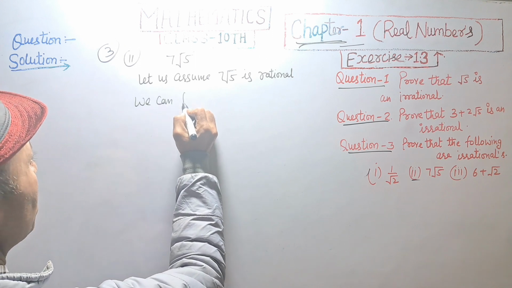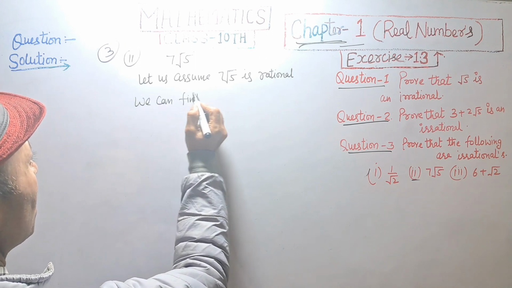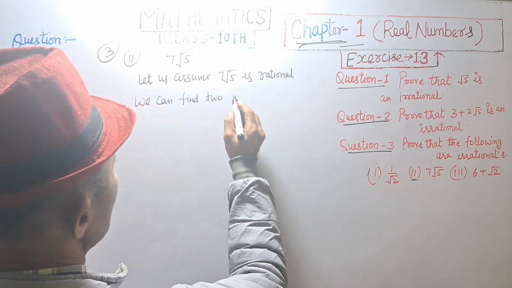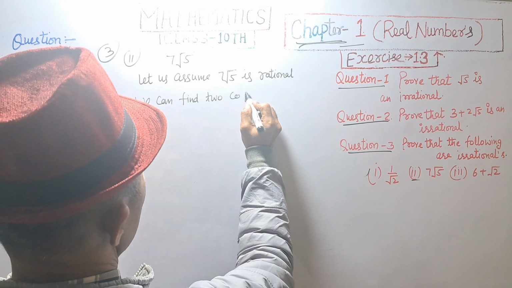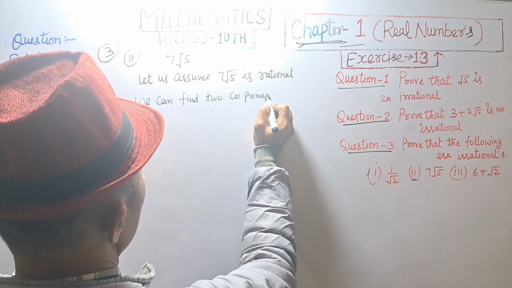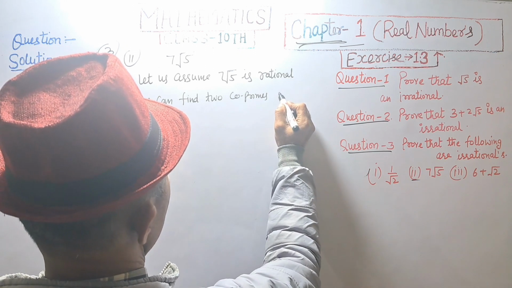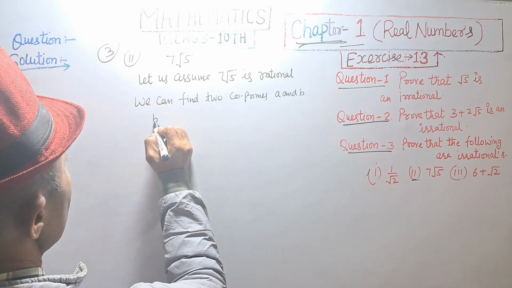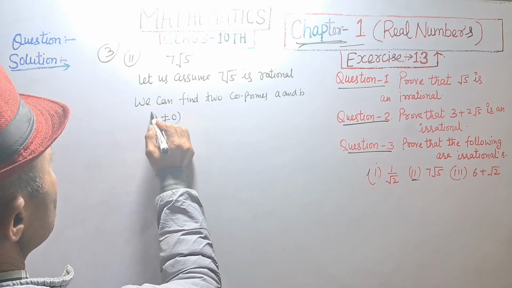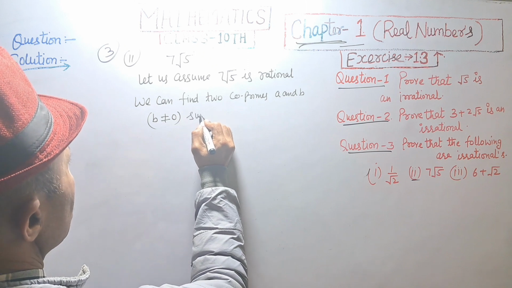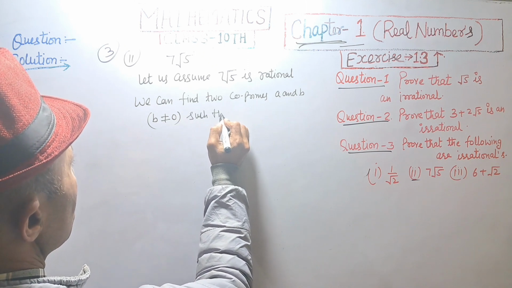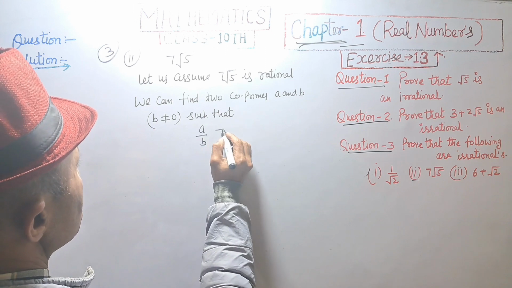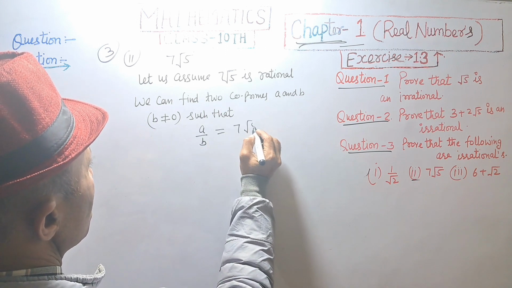We can find two co-primes a and b, b is not equal to 0, such that a upon b is equal to 7 root 5.